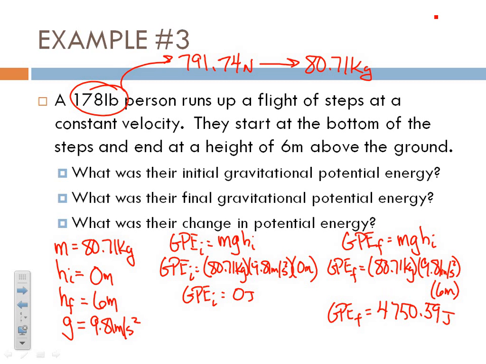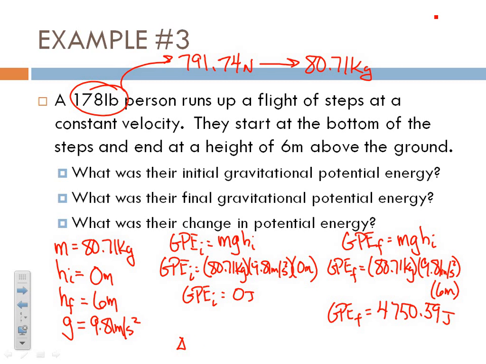So where did all that energy come from? You are now 6 meters higher than where you were, which means you're farther away from the surface of the planet, which means that gravity can do more work on you if it needs to. So where did all this energy come from? It can't come from nowhere. As you walked up those stairs, you burned calories, and those calories got converted into potential energy by raising your body up. So you now have gravitational potential energy that you didn't have before.